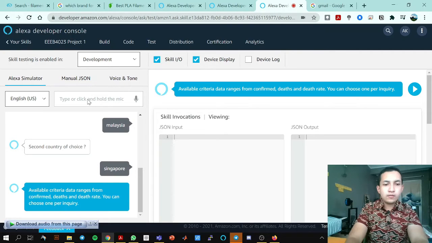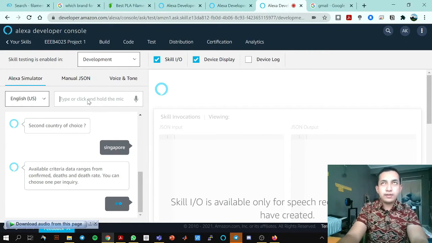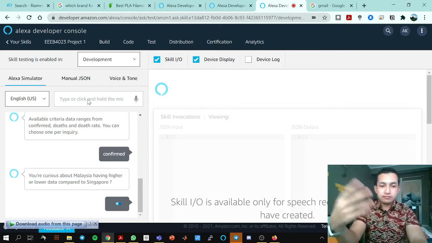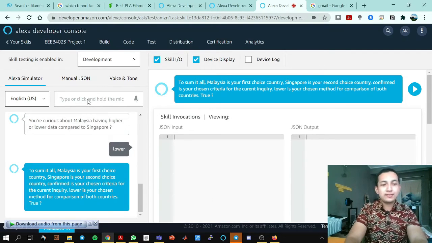Available criteria data ranges from confirmed, deaths and death rate. You can choose one per inquiry. So we can choose only three: confirmed, deaths or death rate. I'm going to choose confirmed, which means confirmed cases. You're curious about Malaysia having higher or lower data compared to Singapore? In this case, I want to know whether Malaysia has lower data than Singapore. I just want to know if it's lower cases. I know it's not, but let's just test. We know Malaysia has higher cases. To sum it all, Malaysia is your first.